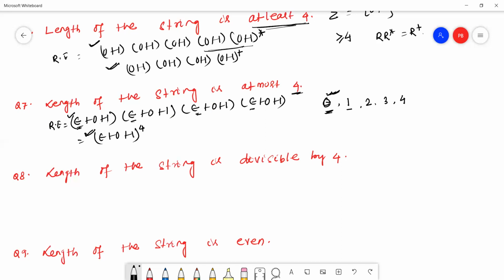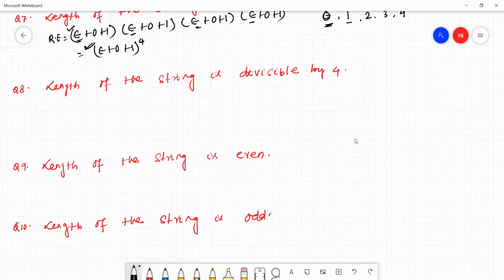The next question: the length of the string is divisible by 4. Here the input alphabet is 0, 1.